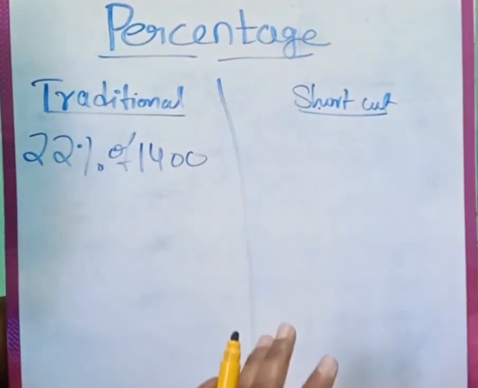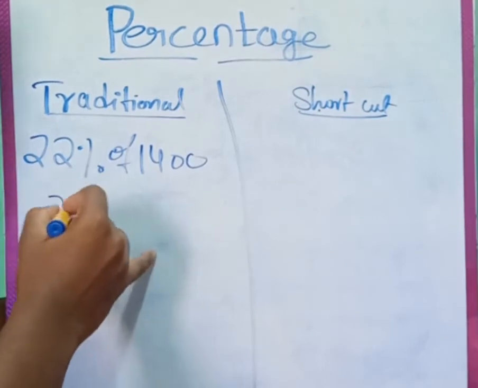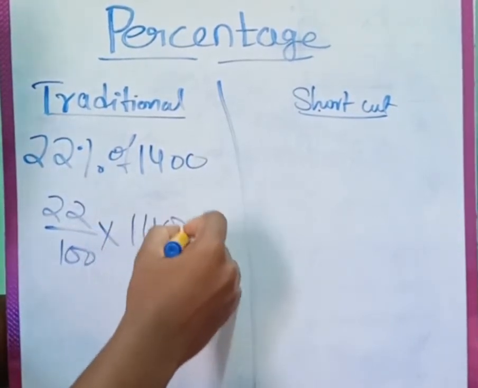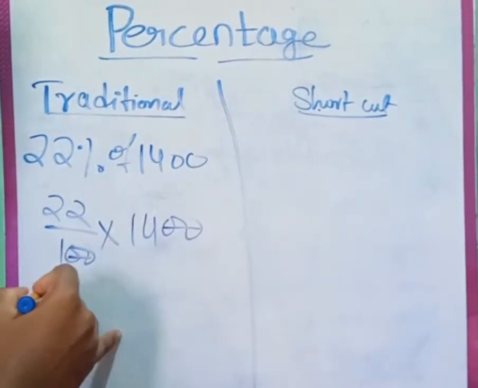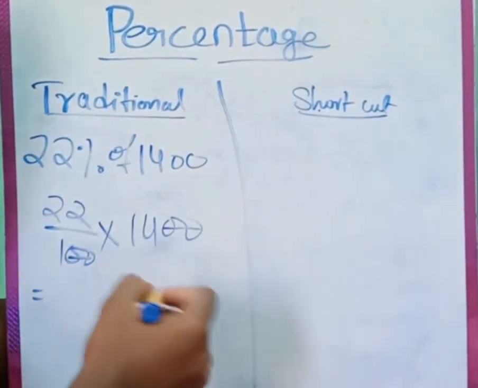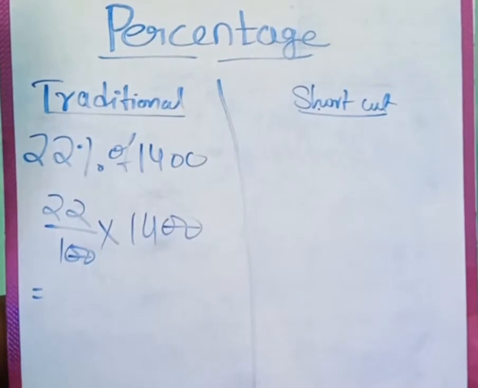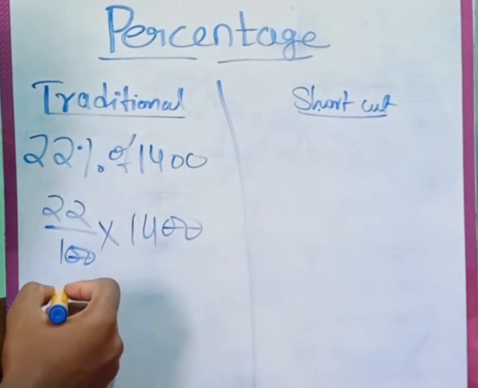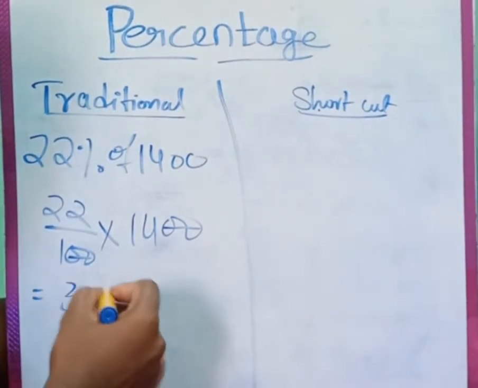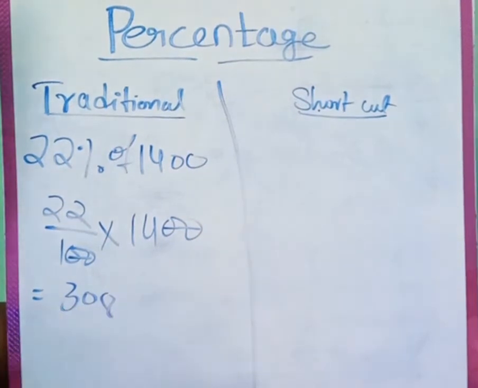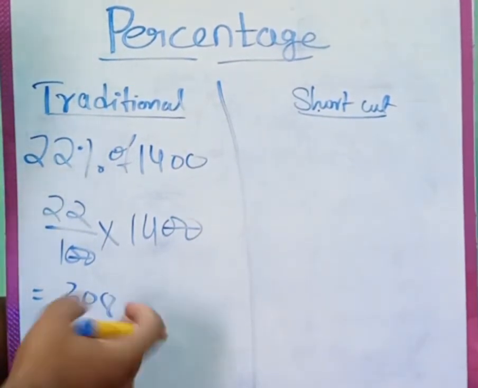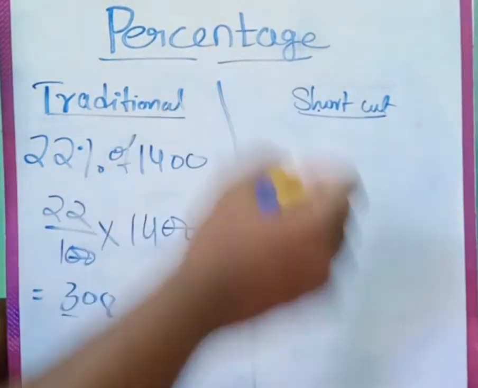Similarly, as I said, 22 by 100 in the traditional method, how do we solve? 22 by 100 into 1400. If you solve, what will you get? 4 to the 88 and plus 22, what do you get? 308, right? So you'll get 308. Guys, if I'm doing wrong, just check in a calculator if the calculation is wrong, right, guys? So we'll get 308 as 22% of 1400.